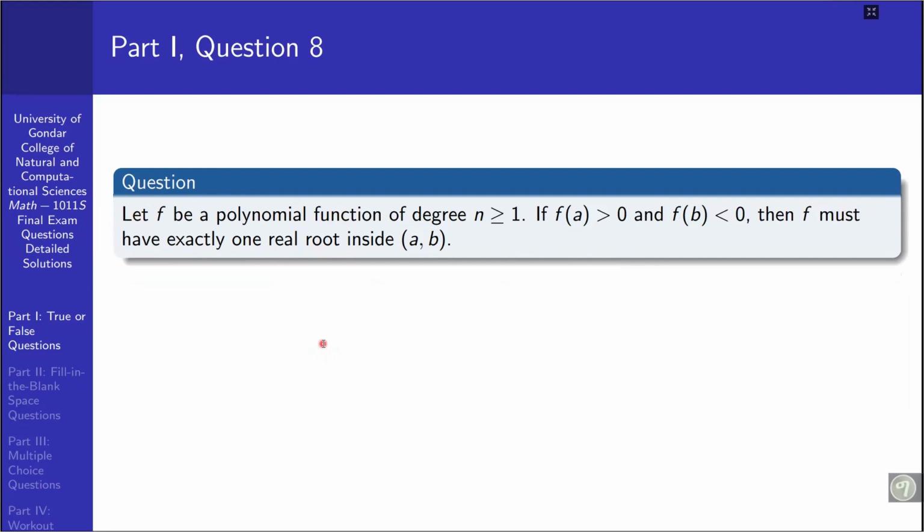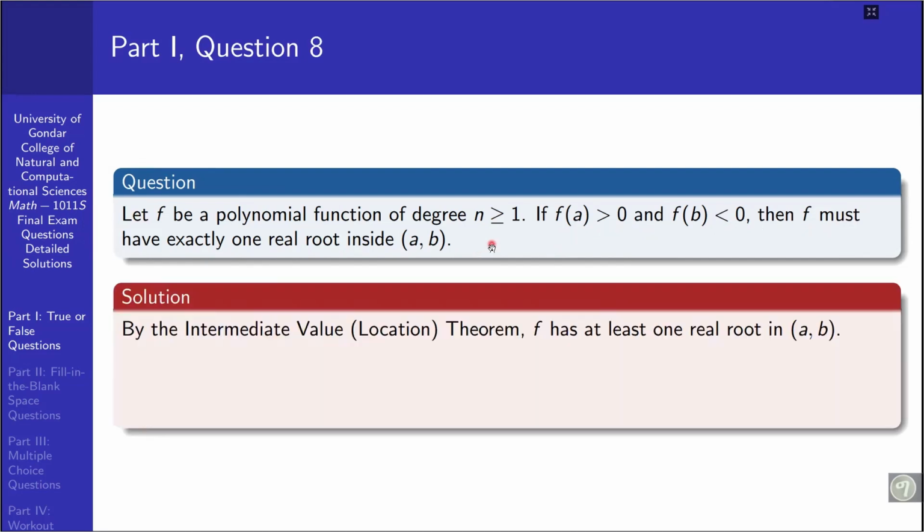Question number 8. Let f be a polynomial function of degree n greater than or equal to 1. If f of a is greater than 0 and f of b is less than 0, then f must have exactly one real root inside a and b. Okay, this is what the location theorem says. By the intermediate value theorem, or by using the location theorem, f has at least one real root in between a and b if f of a times f of b is negative, or simply f of a and f of b are opposite in sign.